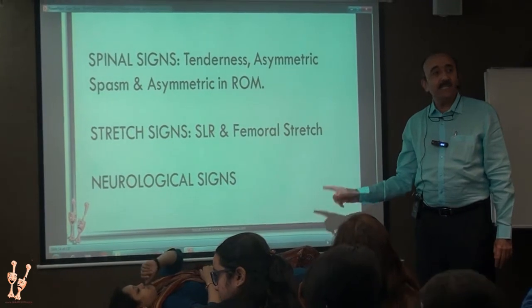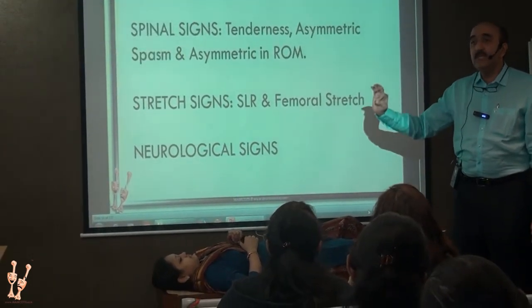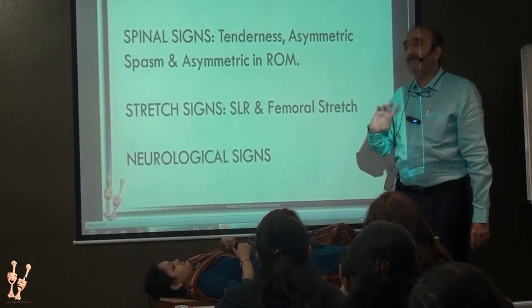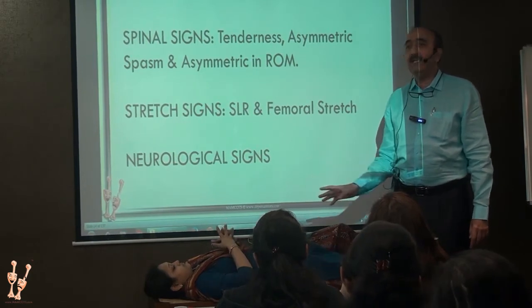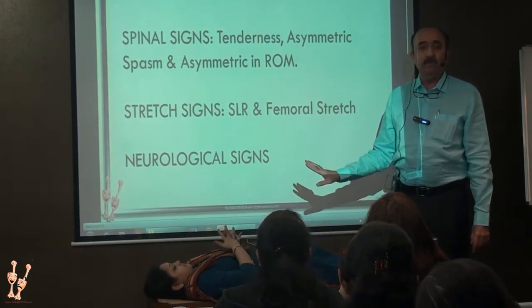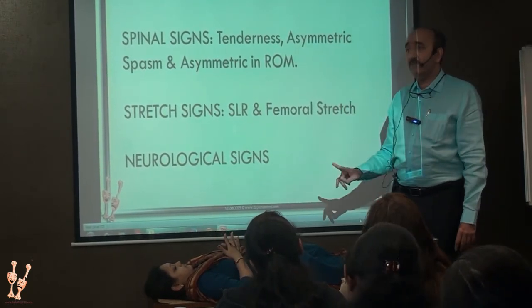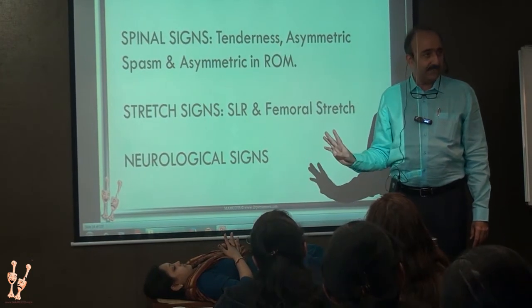And when you say SLR positive, we are talking of only L5 and S1 nerve roots. We are not talking of any other nerve root. People have this strange notion that with any backache, SLR is for all segments. No. SLR is only for L5 root and S1 root. Proximal roots will not give you an SLR positive or negative.